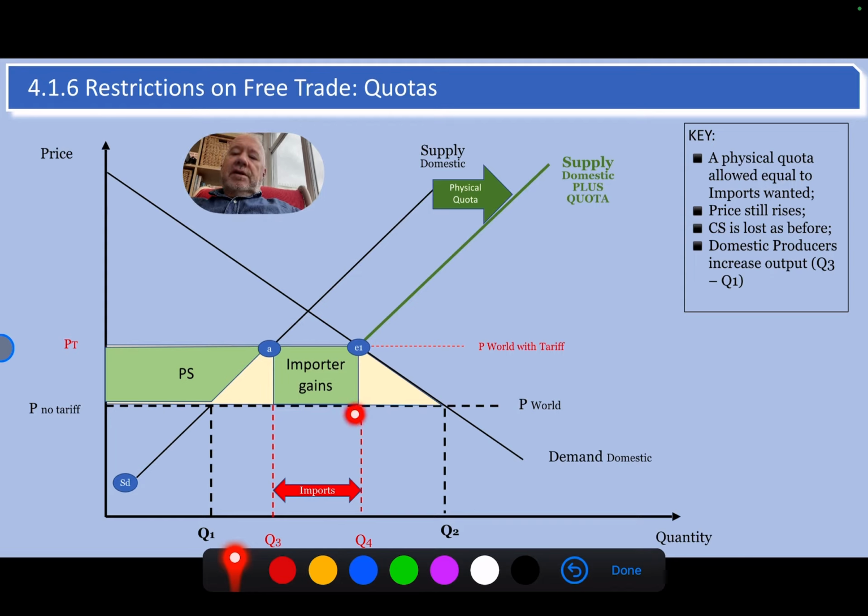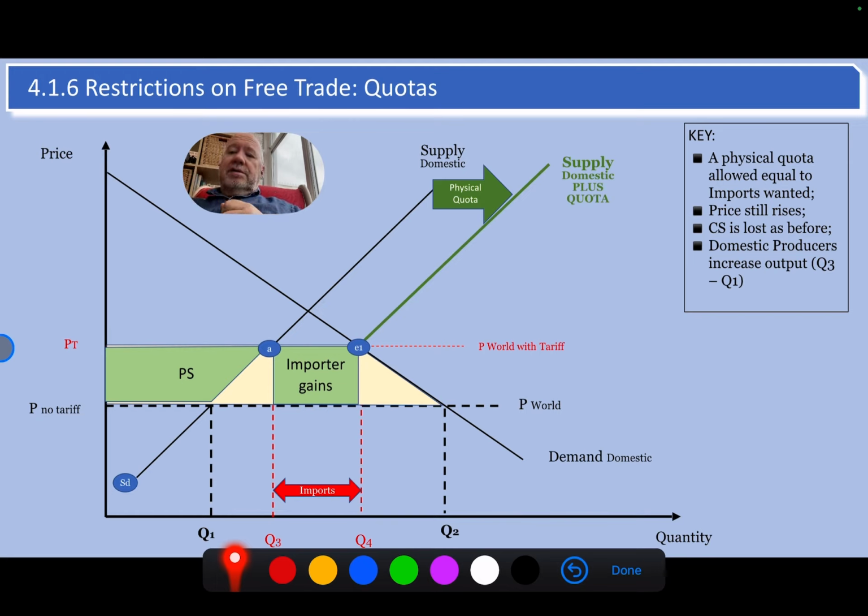In other words, they were willing and able to supply at any of those prices there, but because of the quota, they're actually getting that price. So that is a gain to an importer. And in the tariff diagram, that was a gain to the government. In other words, it was a transfer within the domestic economy.